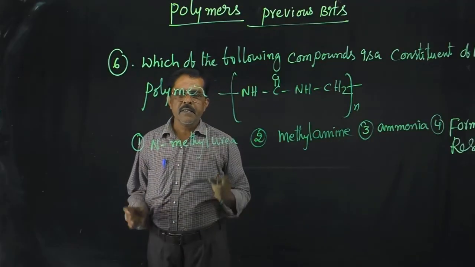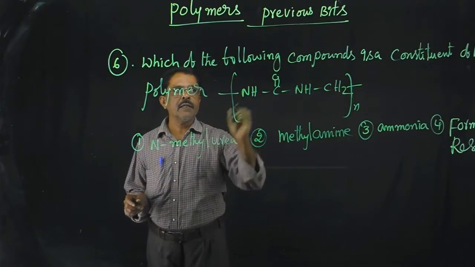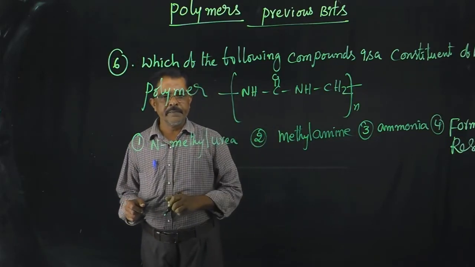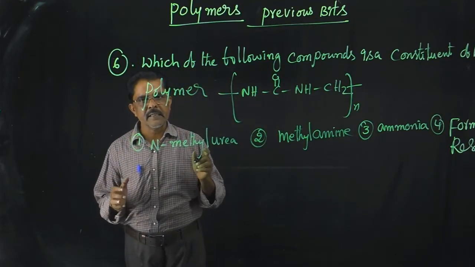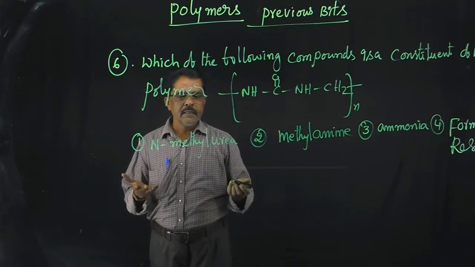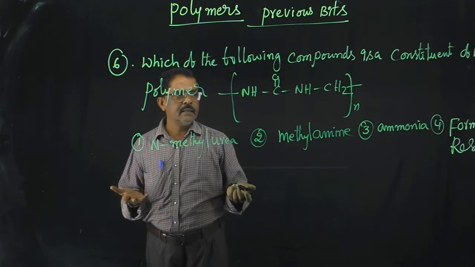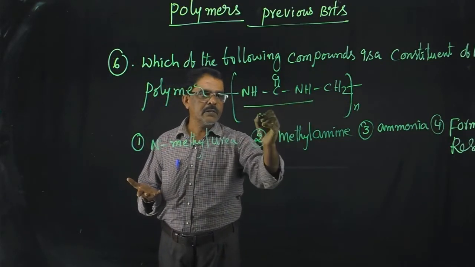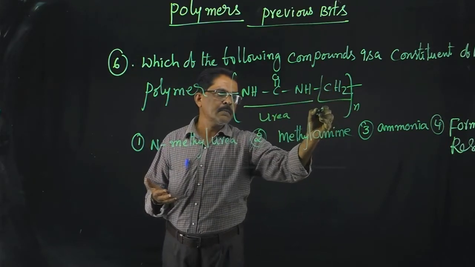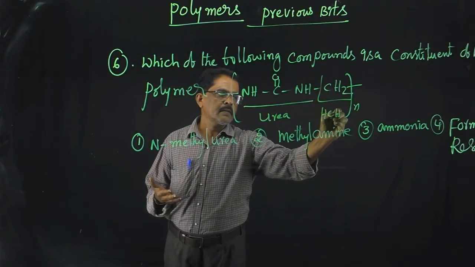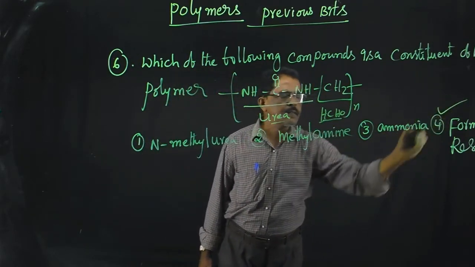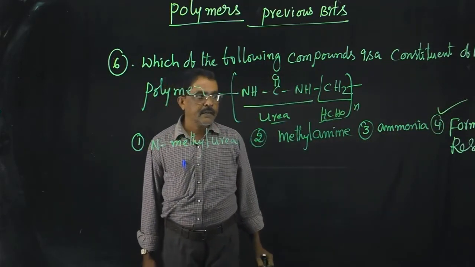And next, the 6th question is, which of the following compounds is a constituent of the polymer? What constituents are present in this polymer? I can say that this part is the urea part, right? And this part is the formaldehyde part. Simply we can say it is urea formaldehyde resin. This is the answer.